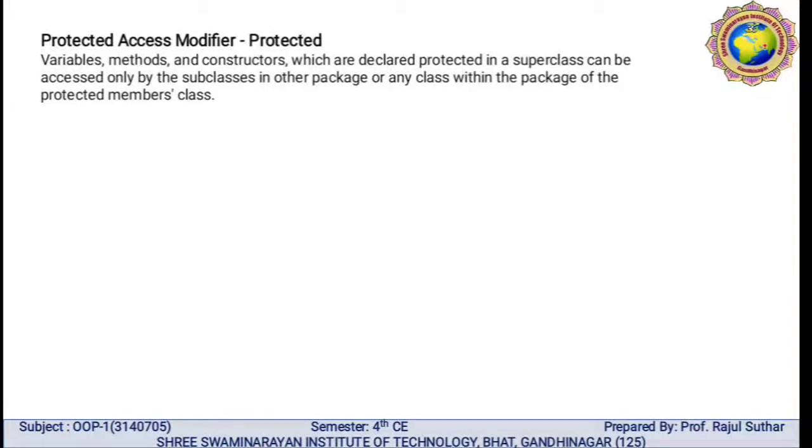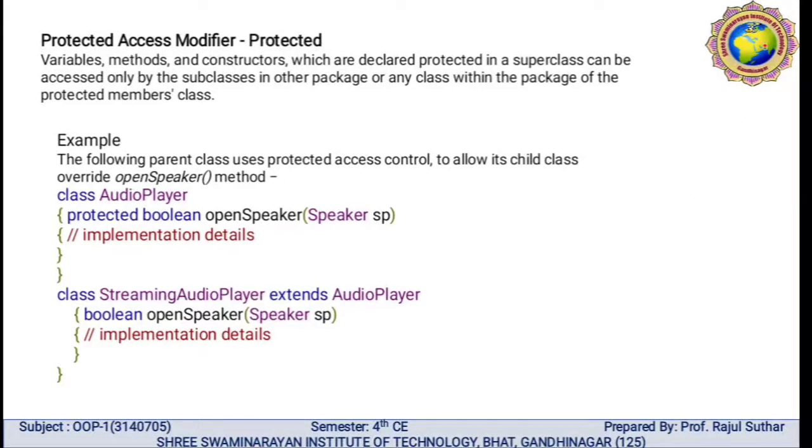In the protected access modifier, variables, methods and constructors which are declared protected in the superclass can be accessed only by a subclass in another package, or by any class within the package of the protected member's class. Here is one example: the following parent class uses protected access control to allow its child class to override the openSpeaker method. The name of the class is AudioPlayer.